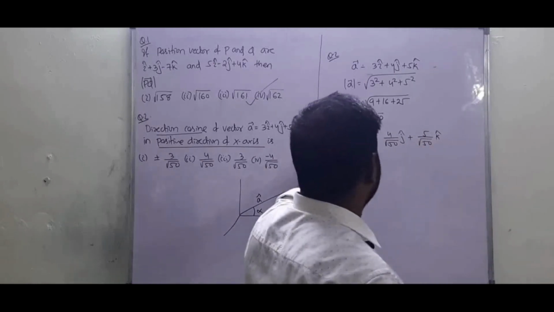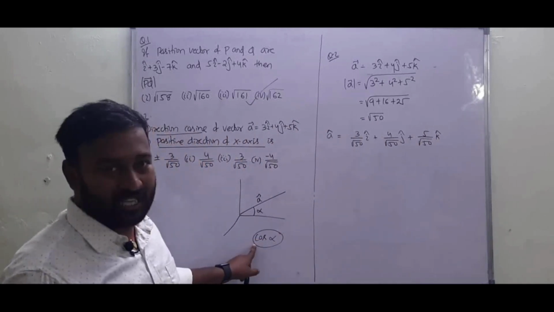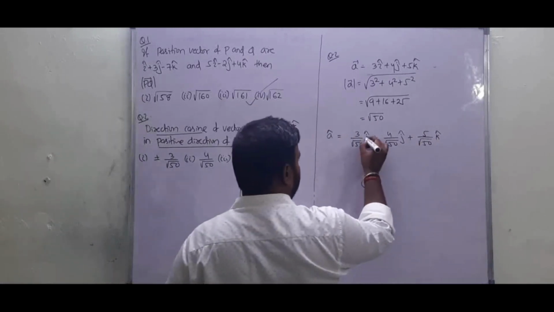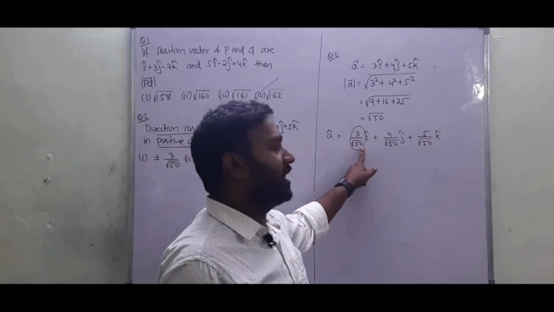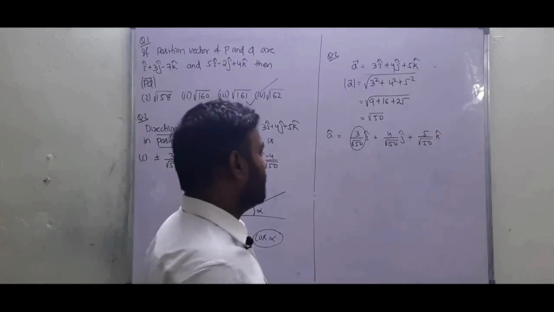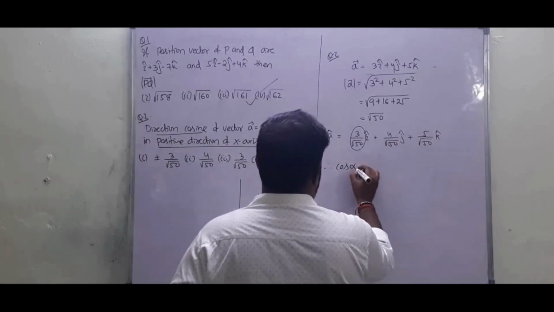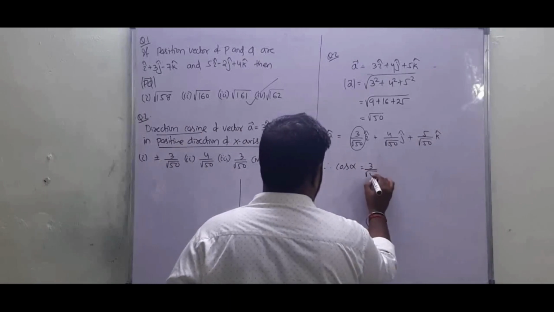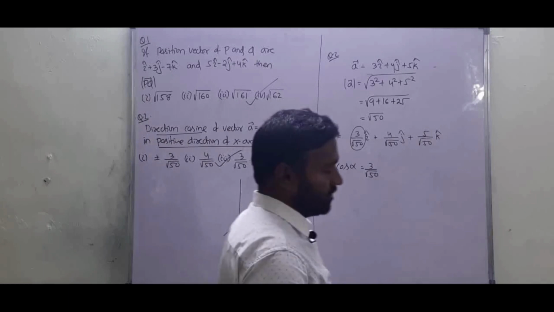So this is the value of A cap. Now we have to find cos alpha. The component of i cap is nothing but cos alpha. Therefore cos alpha is equal to 3 by root 50. So the answer will be this.